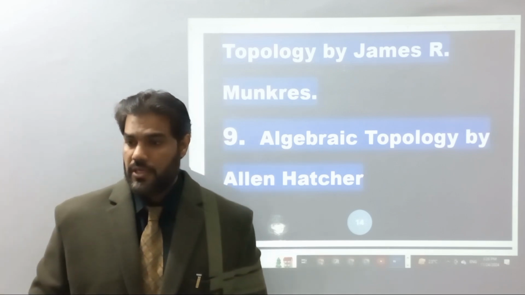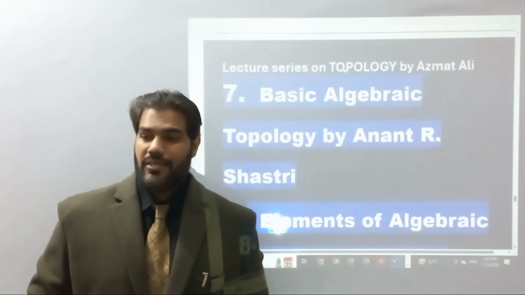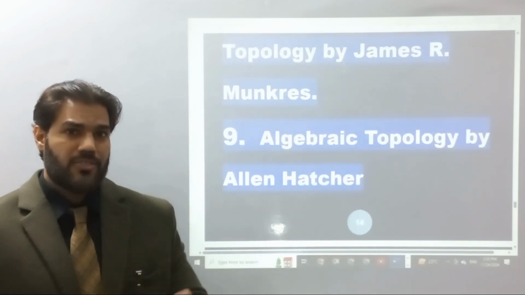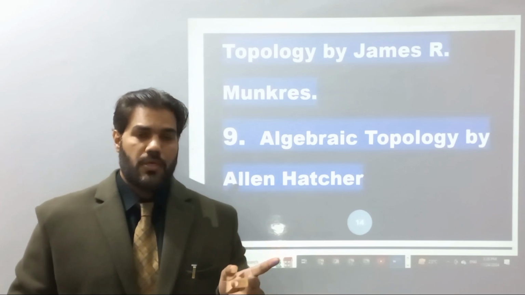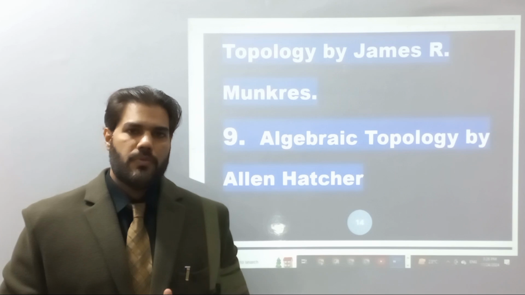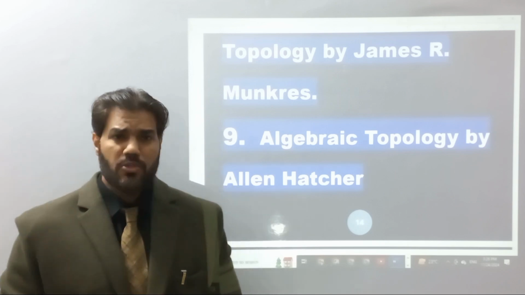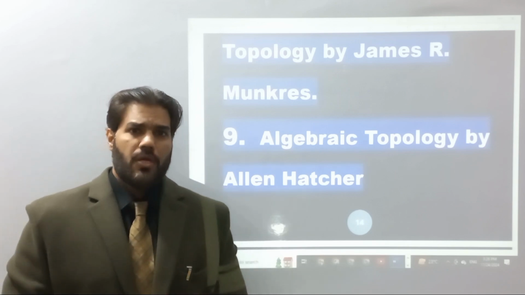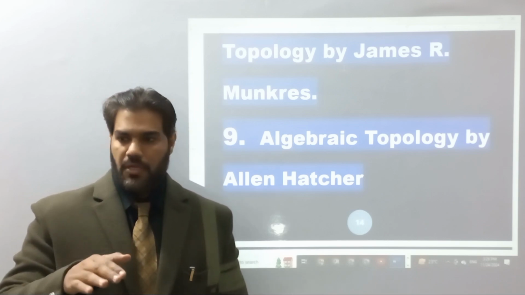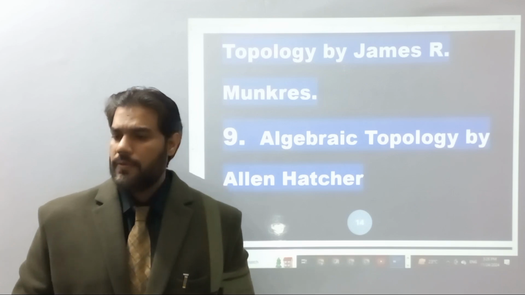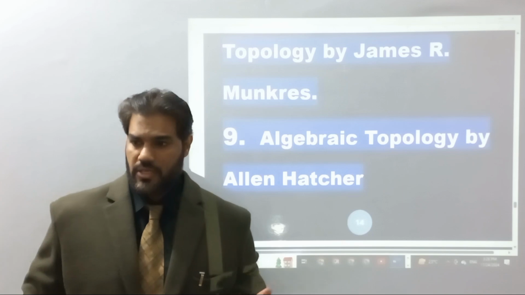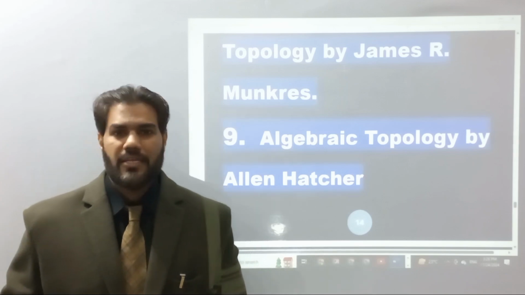So the eighth one, that is related to Algebraic Topology, whose title is Elements of Algebraic Topology by James R. Munkres. So James R. Munkres has two books. One is on General Topology and the second one is on Algebraic Topology. Although in his first book he also touched algebraic topology, but at a basic level. In his second book, whose title is Elements of Algebraic Topology, this is purely for algebraic topology. The ninth one is Algebraic Topology by Allen Hatcher.